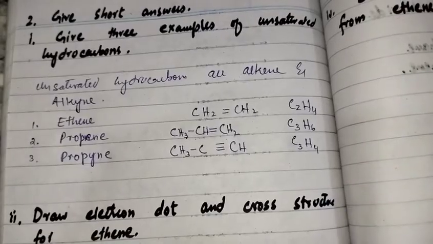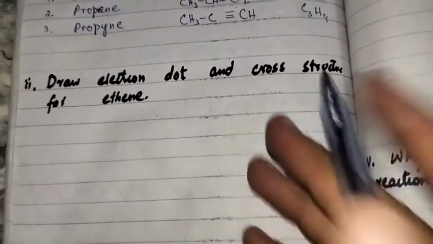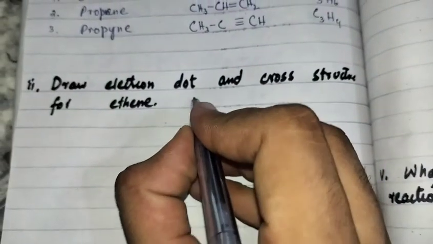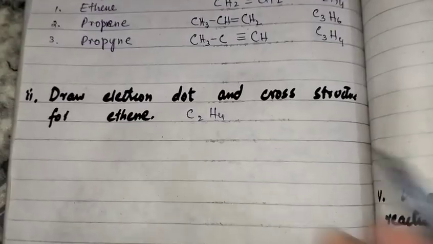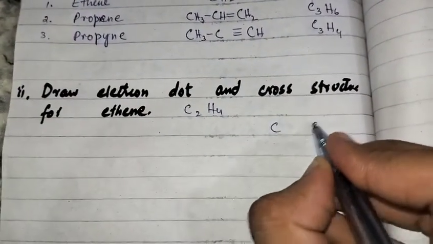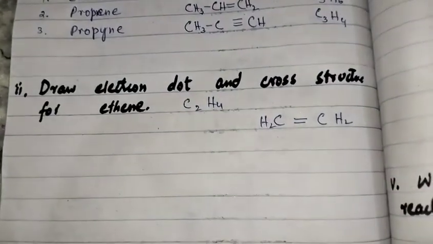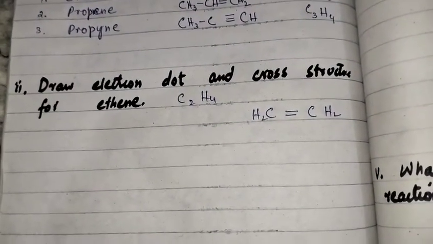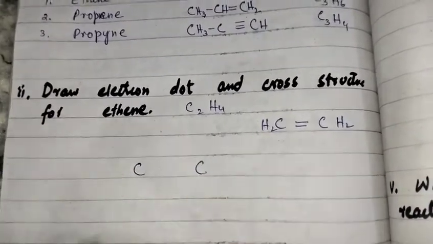So moving to the second question. In the second question we have to draw the electron dot and cross structure of ethene. Ethene is C2H4, which means we have 2 carbons and a double bond, CH2 double bond CH2. So there are 2 carbon atoms.